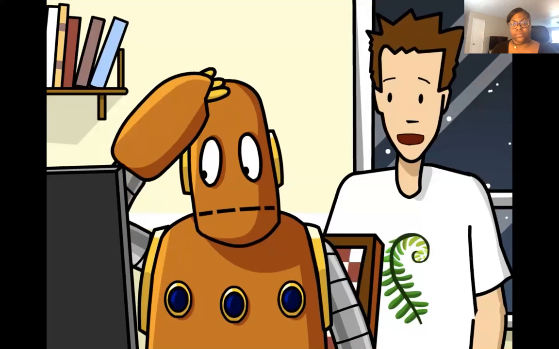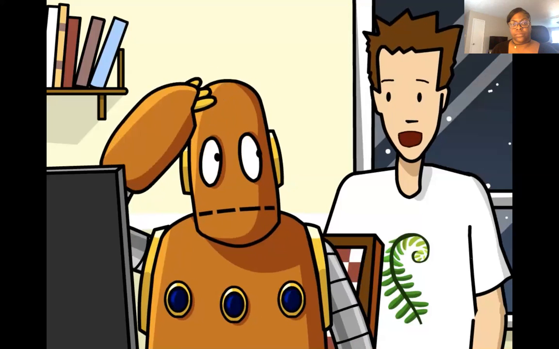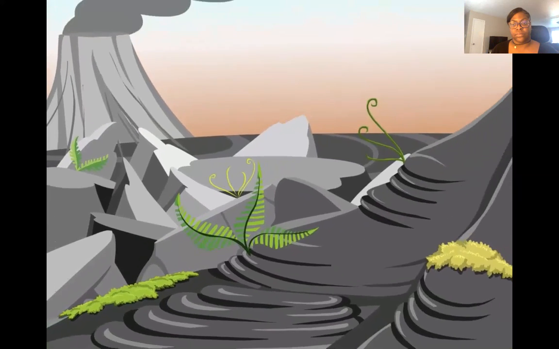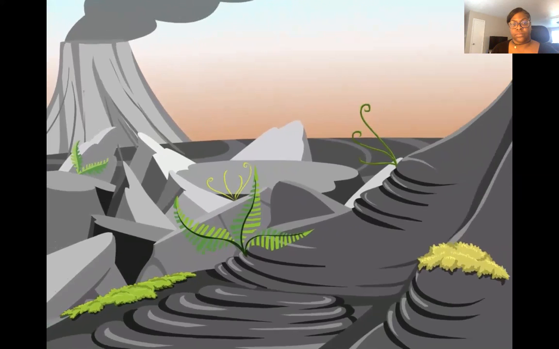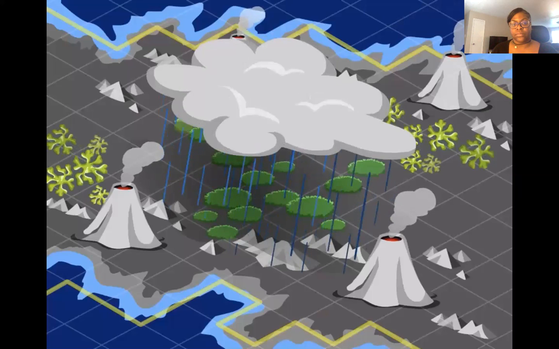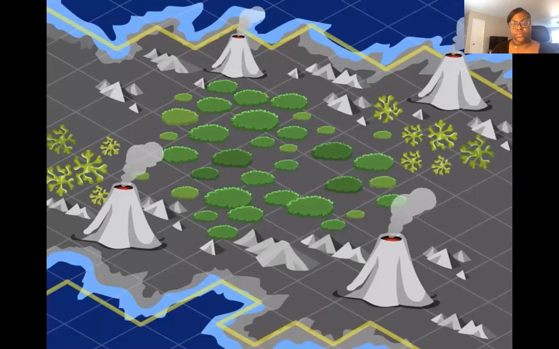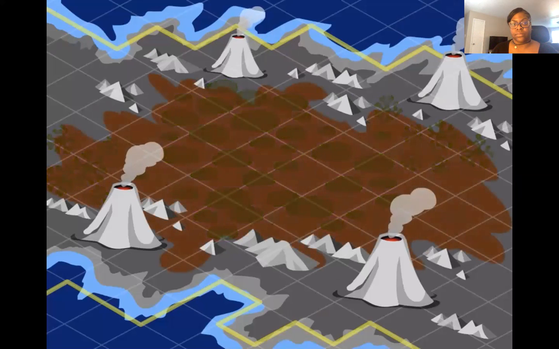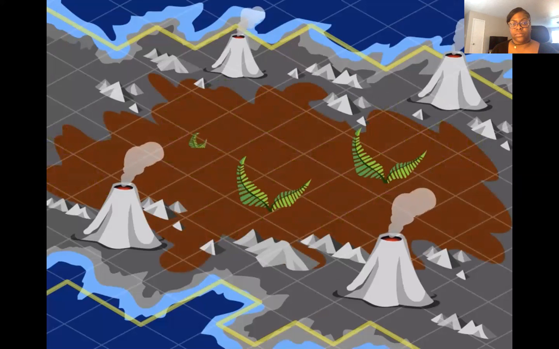True, this lava field doesn't look like the best home for any type of life. But mosses and liverworts are among the first plants to grow in harsh environments like these. Spores carried by wind onto bare rocks can survive for a long time in dry conditions. All they need is a little moisture to start growing. When these first plants die, decaying plant matter starts to build up. This kickstarts the process of soil formation, gradually creating an environment where other plants can grow.